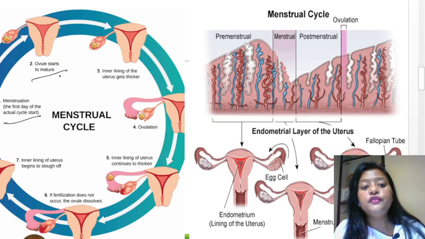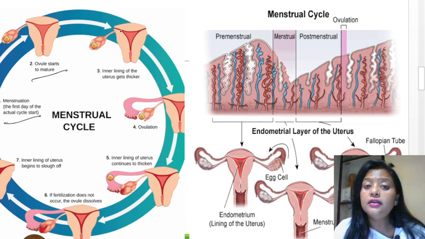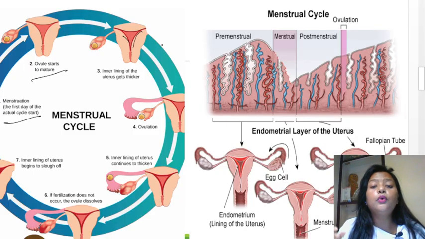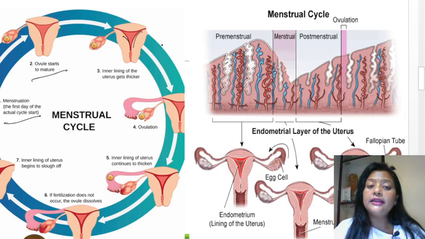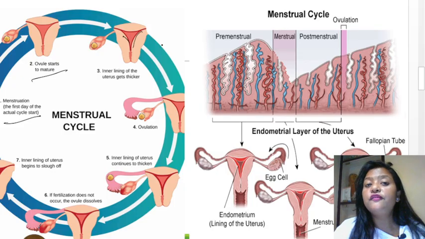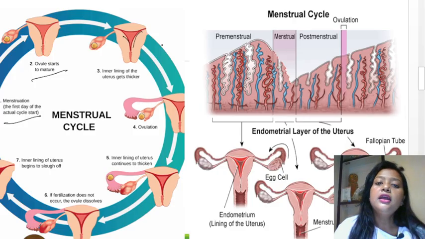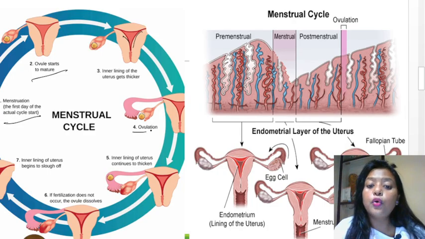Okay, so the ovary will start to mature, and during that, what happens is the inner lining of the uterus will get thicker. This part you can see, it will get thicker because as the ovule is preparing itself to mature and produce an egg, the inner lining is getting ready to receive the fertilized egg. Okay, so then what happens? Then ovulation occurs. So basically, this stage is also known as the follicular phase.